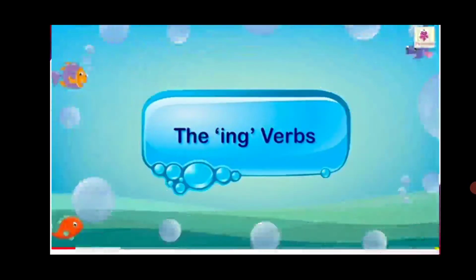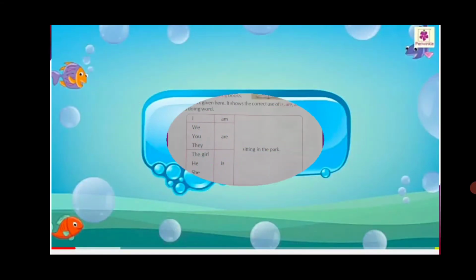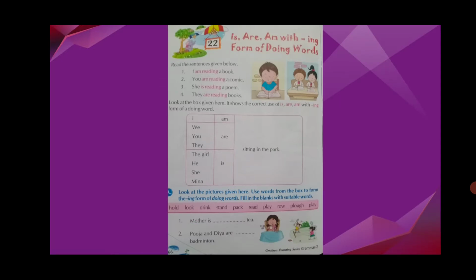Today we are going to see the ing verb. Okay, see children now. In this lesson we will see how to form the ing word by adding ing to the verbs with is, are, am. Some examples are given in this lesson that we will read now.